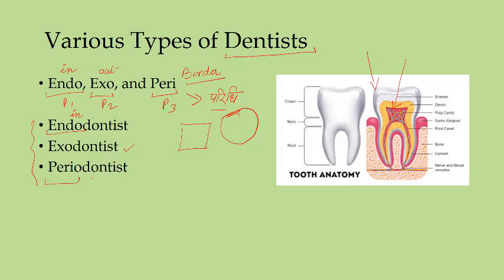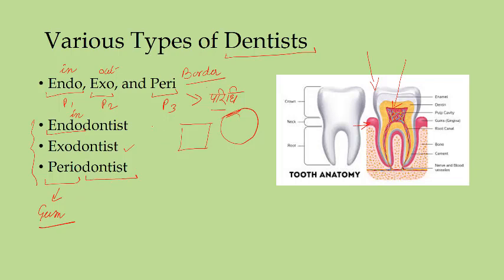Now peri root you can see, and dontist. So periodontist will be concerned about the border of the teeth, and border of teeth here means gums. Okay, so your gum, this particular part is called gum, and so periodontist is simply a gum specialist.